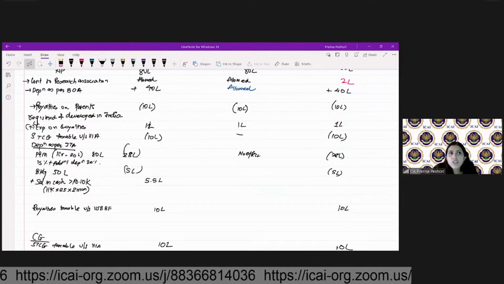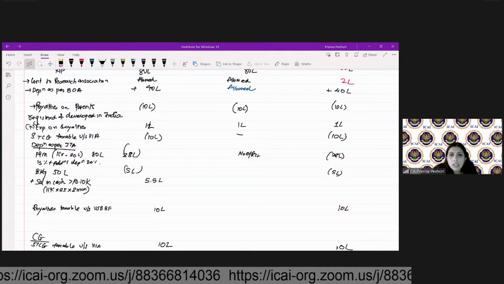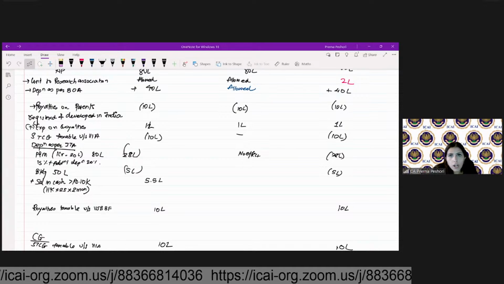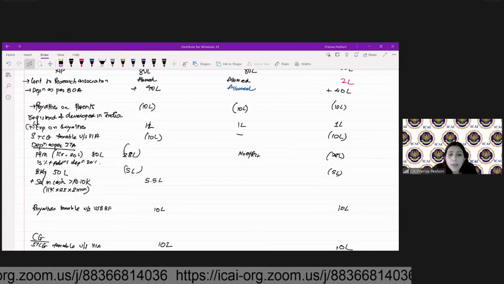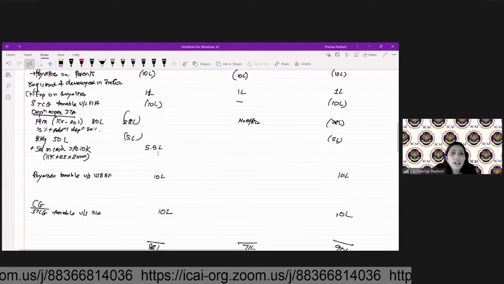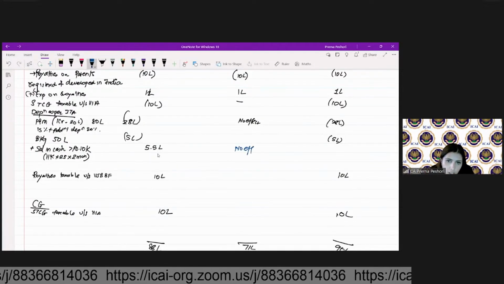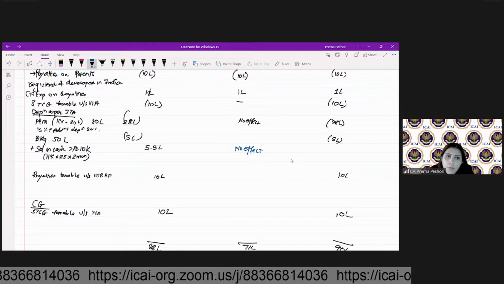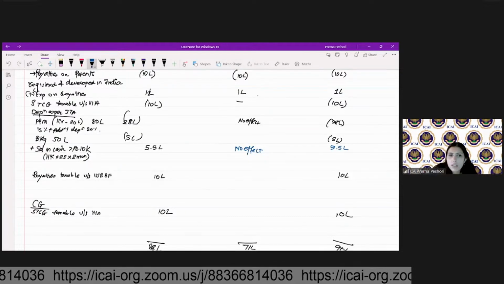Under MAT, the cash disallowance will be given? No. Under MAT, there will not be any disallowances even if I make the payment for more than 10,000 in cash. So here under MAT, there will not be any effect. Whereas under 115 BAA, we will also disallow this.